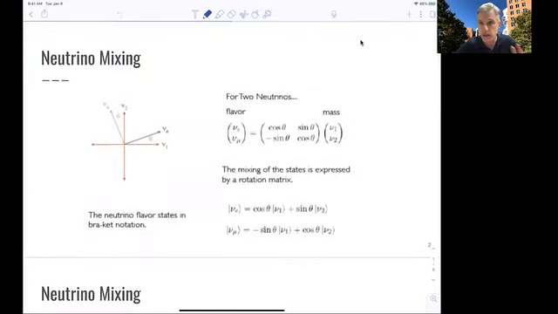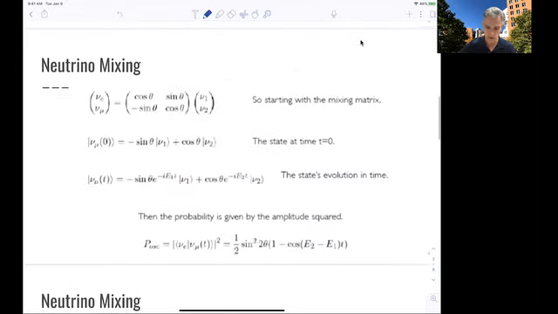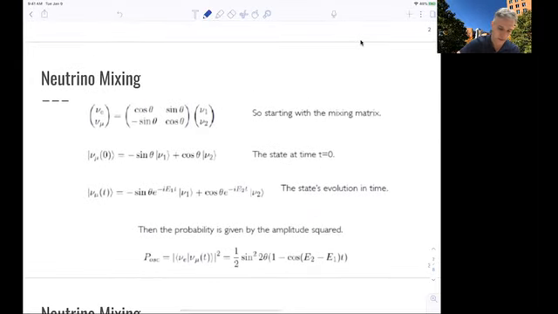Just starting from two neutrino generations, we can write the flavor eigenstates via a mixing of mass eigenstates. If we do this with a simple matrix, we find that there's one angle used for the rotation of the mass eigenstates into the flavor eigenstates. So we can, at some time t0, write our muon neutrino as a combination of the 1 and 2 mass eigenstates.